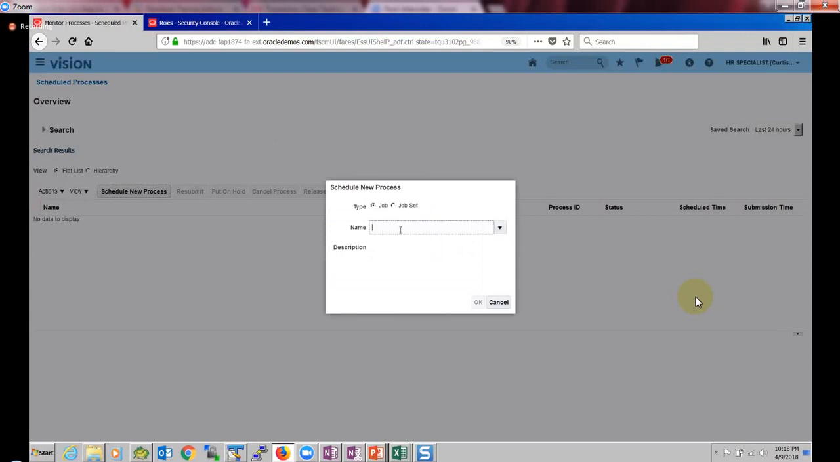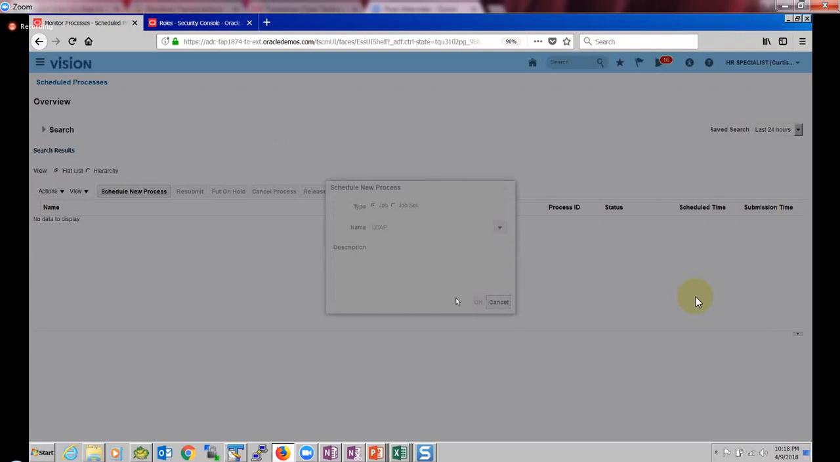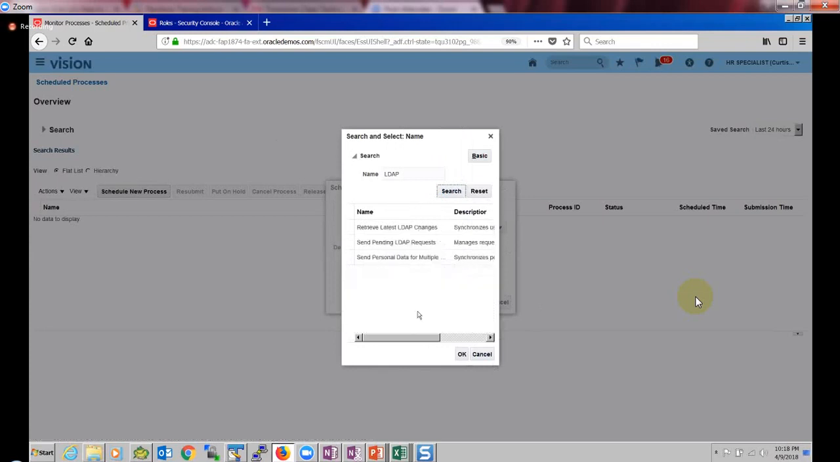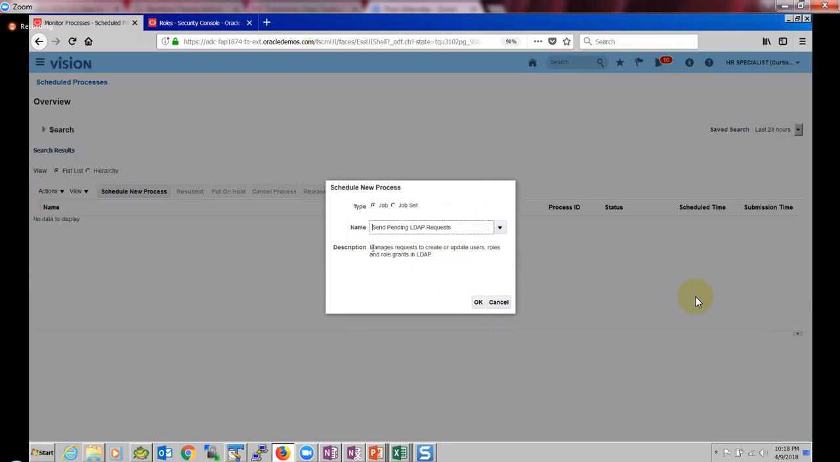And then just type LDAP. It's a kind of SRS window. Yes, SRS window, that's true. So we have LDAP, and three jobs came up here. The first one is send pending LDAP requests. So just select it and click on OK. It manages requests to create and update users, roles and grants in LDAP. That is identity management. Click on OK.